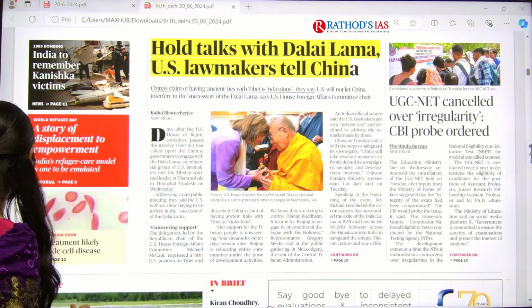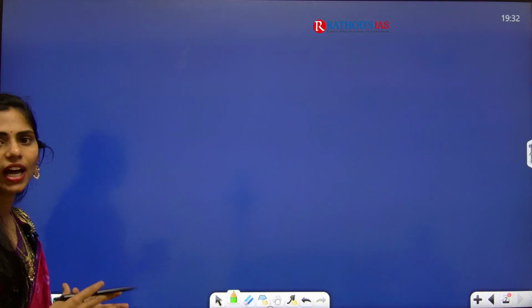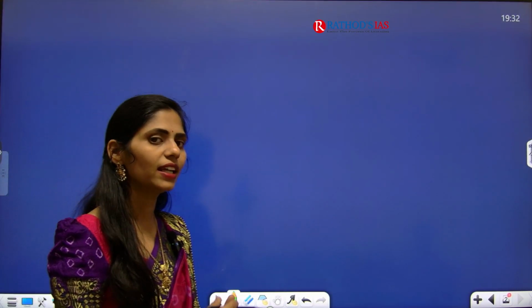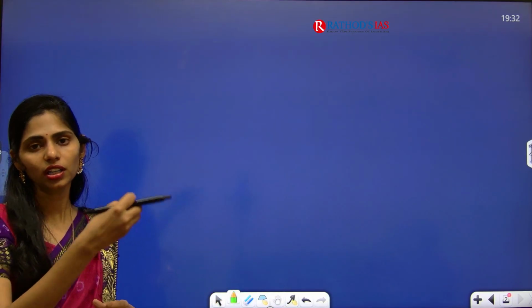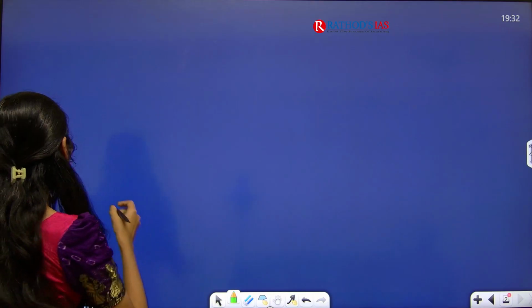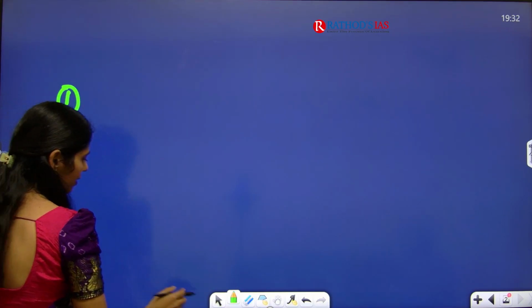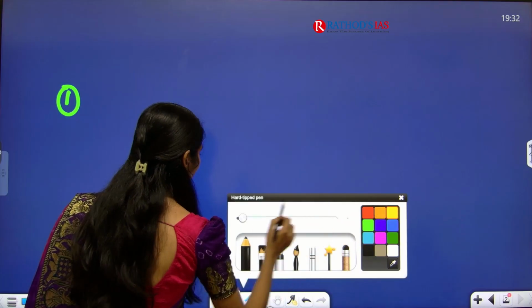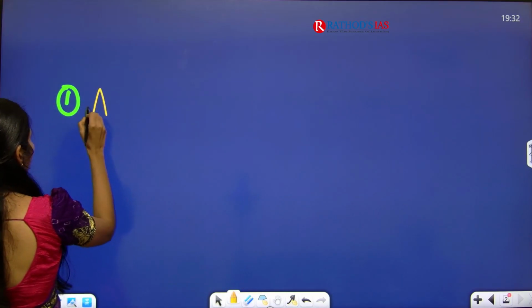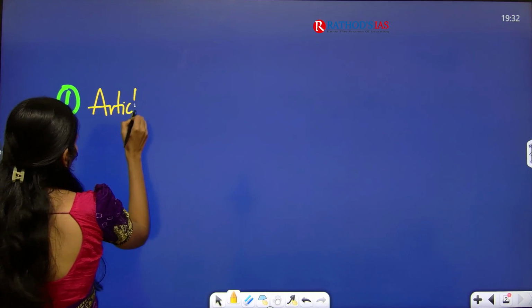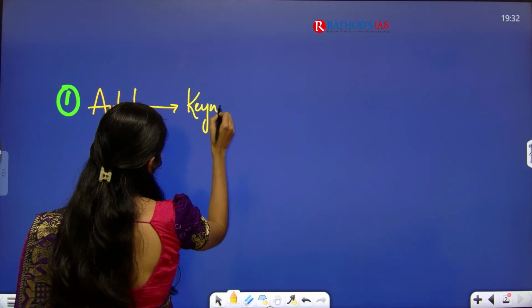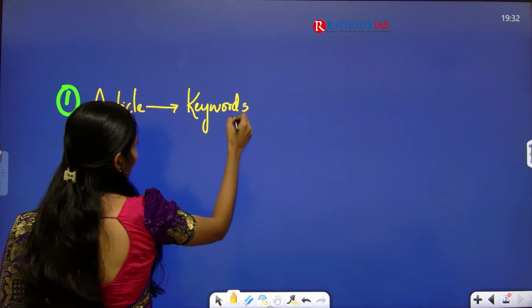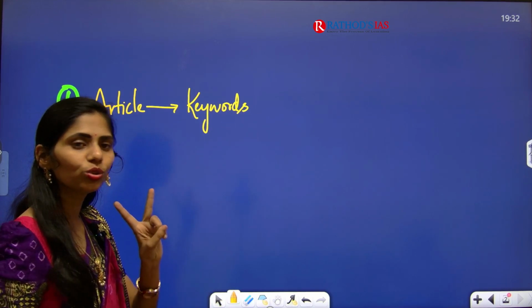So I want to say one thing, how we are going with our Hindu analysis. Recently I said that I changed some format. So many of you might know what changes we made. First of all, we will be taking the article first. After taking the article, we will be identifying keywords. And after identifying keywords, we have to do two things.